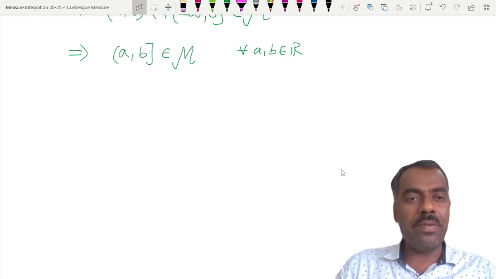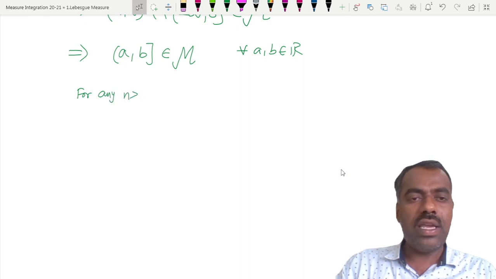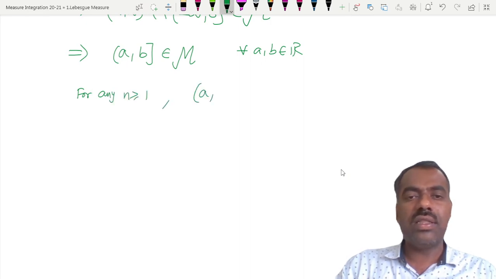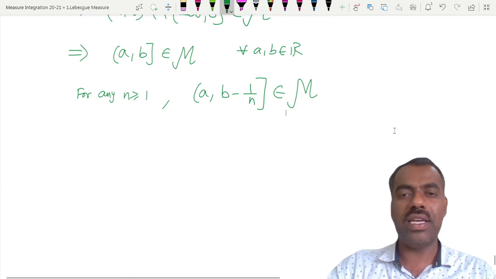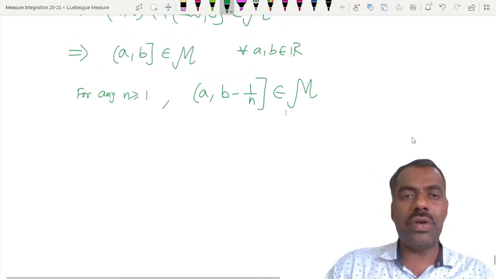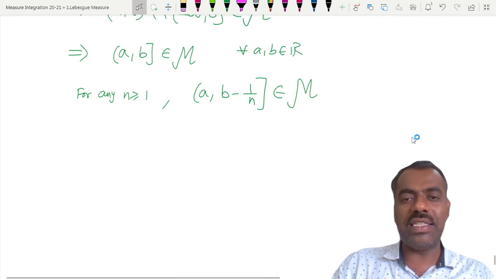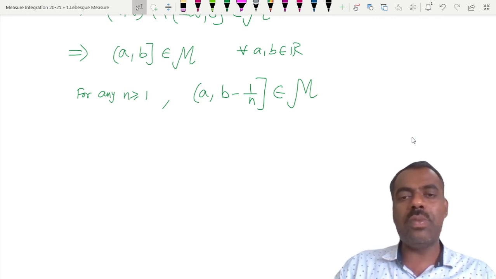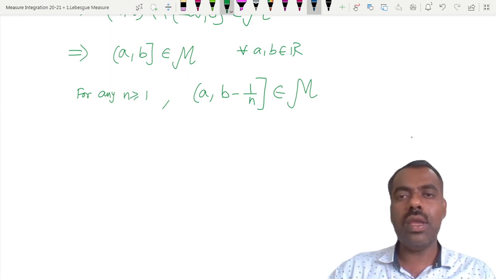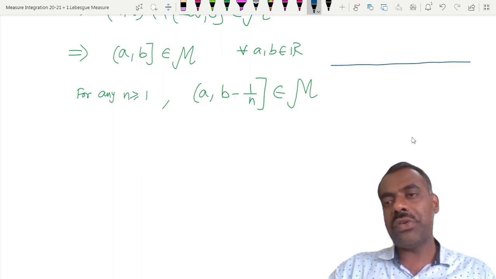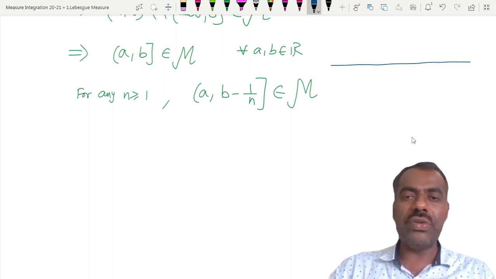So in particular, for any n greater than or equal to 1, the interval a to b minus 1 by n, closed at b minus 1 by n, also belongs to M. Just now we have proved it for any real number b. So b minus 1, b minus 1 by 2, b minus 1 by 3, this also belongs to M. Now using the fact that M is a sigma algebra, tell me whether we have to take union or intersection so that you get the open interval a comma b.